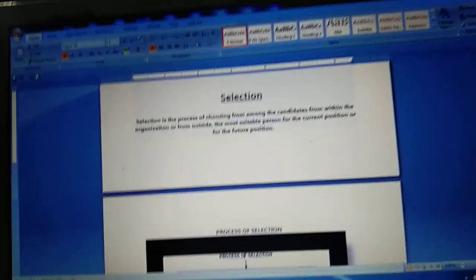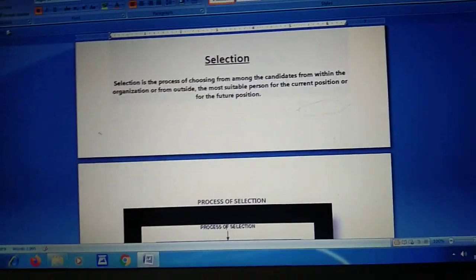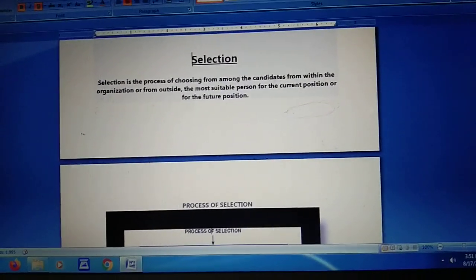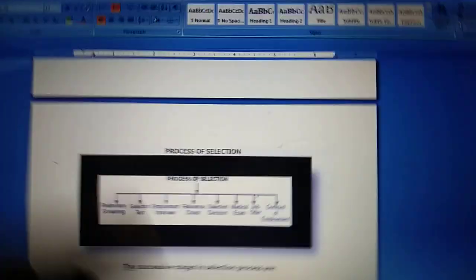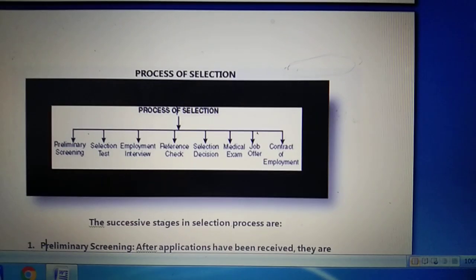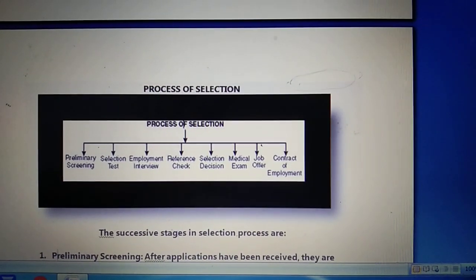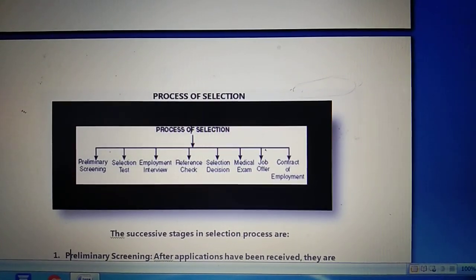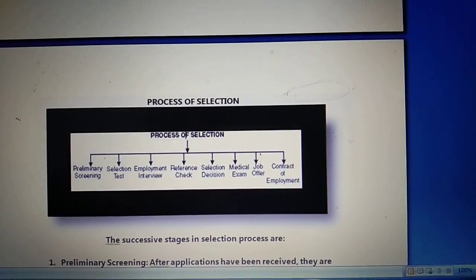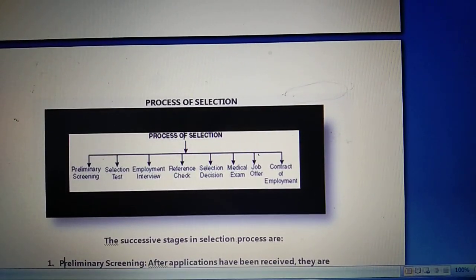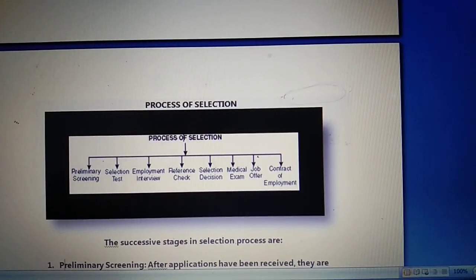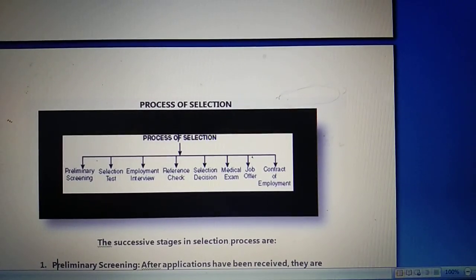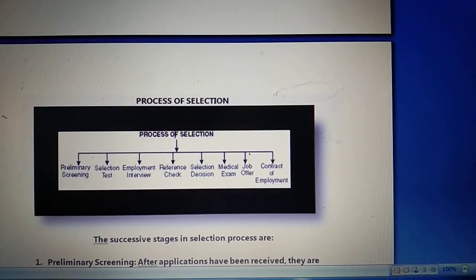Now children, we will read about the different steps which we use in the process of selection. So just see the diagram here. This is the diagram for the process of selection. The process of selection starts with preliminary screening. Then the candidates who have been selected in the preliminary screening go through the next step, that is the selection test. Those who clear the selection test go through the third one, that is the employment interview. After the employment interview, a reference check is done from the employer side. Once that is done, the selection decision is taken.